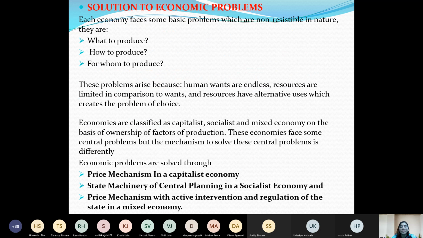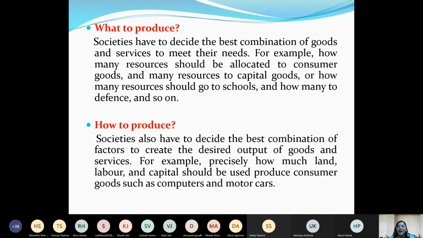For what to produce and how to produce, we discussed whether to produce capital good or consumer good. Consumer good is for end use. That means rice, cloth, anything for their own use. So whether to produce consumer good or capital good. Now what is capital good? Capital good is that which will be used for further production of any goods or services.